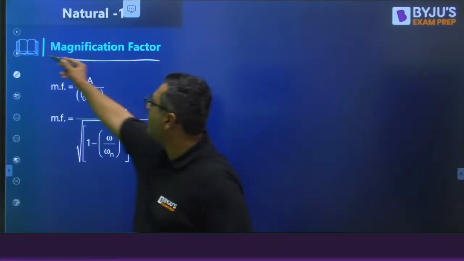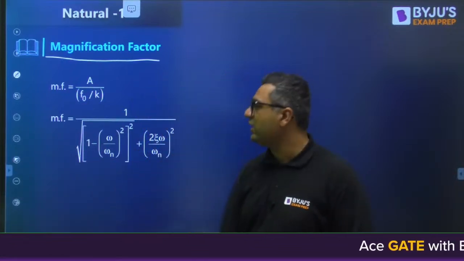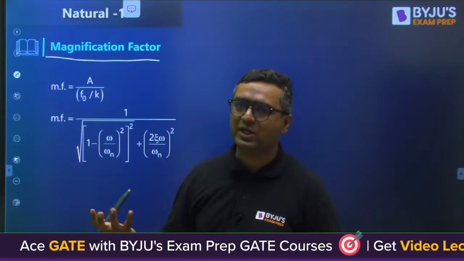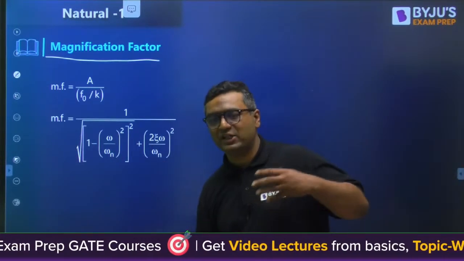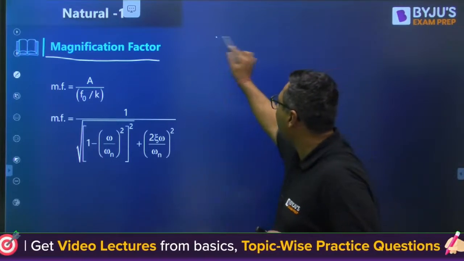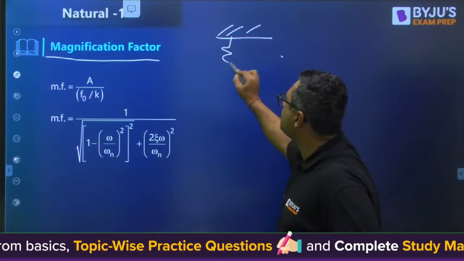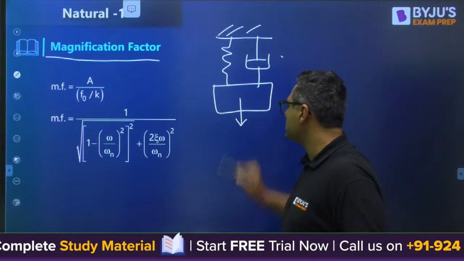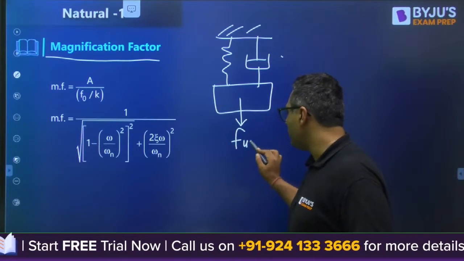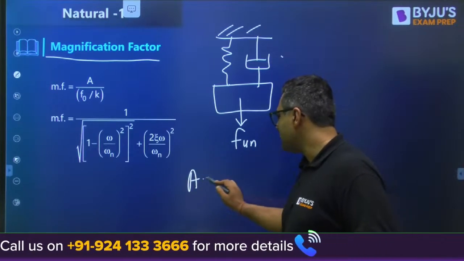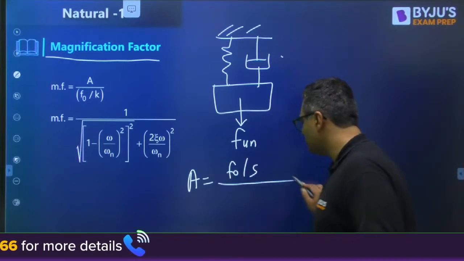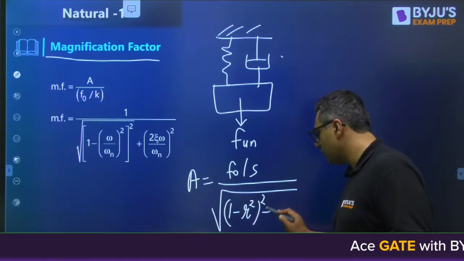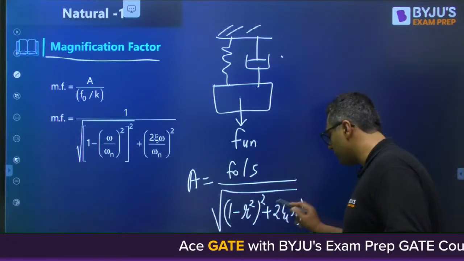Then we have the magnification factor. My dear, the magnification factor compares the amplitude of the forced damped vibration system's vibration to the deflection of only the spring. If I have a spring mass system with a damper and the unbalanced force, then we have found the amplitude of vibration as F naught by s divided by square root of 1 minus r square whole square plus 2 zeta r whole square.